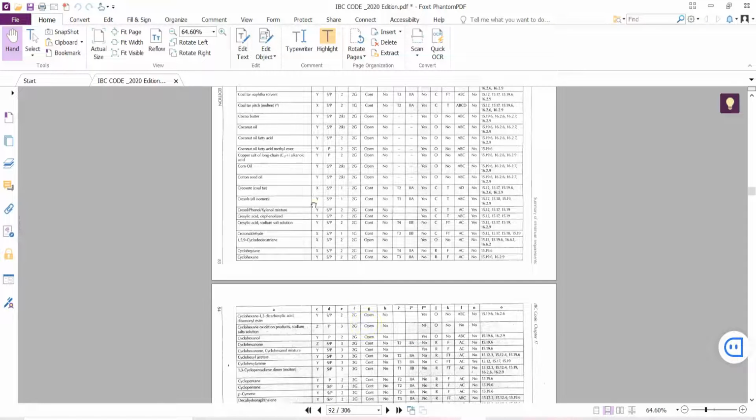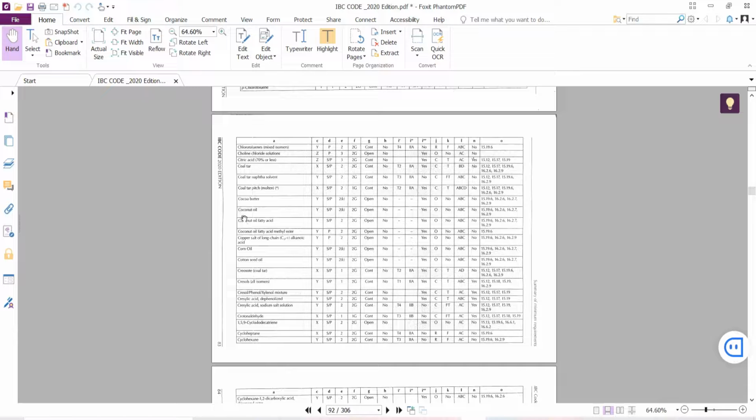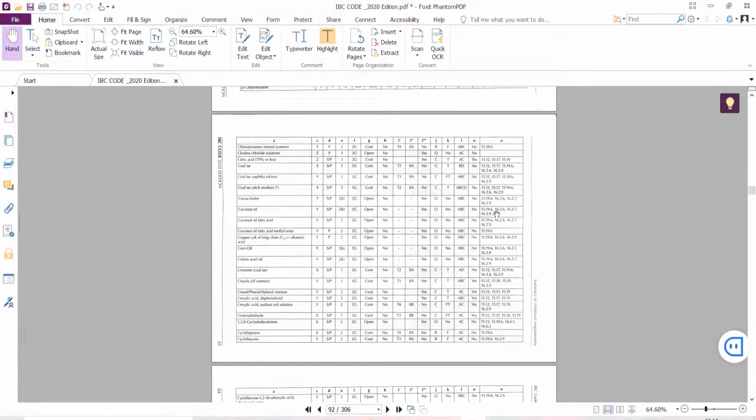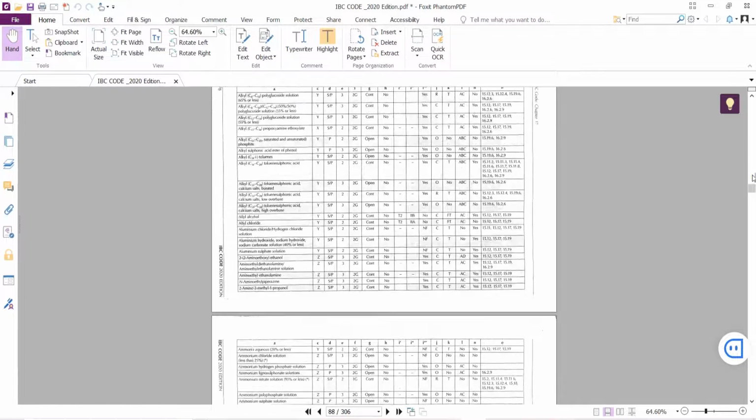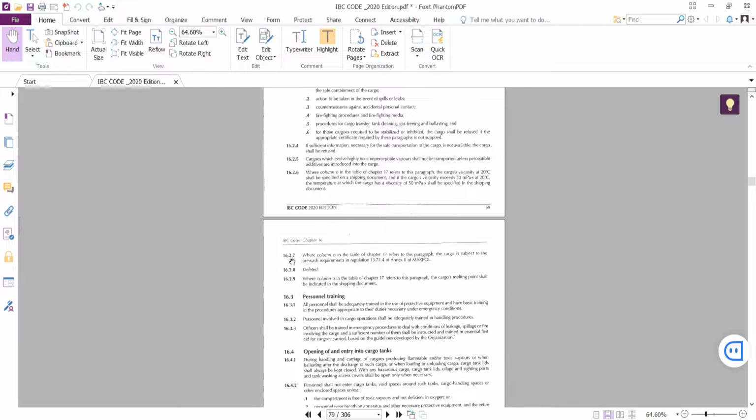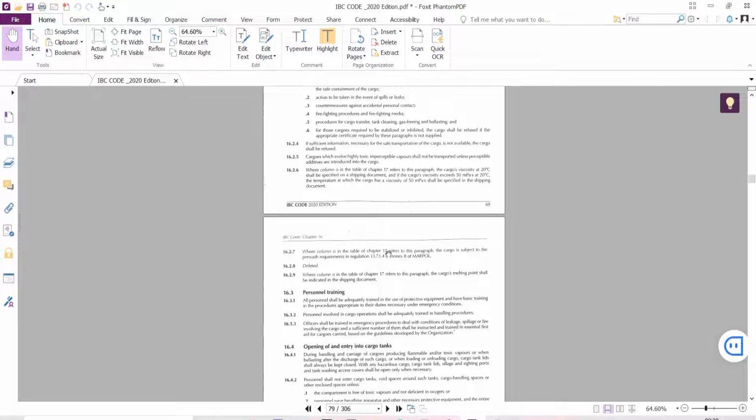Any vegetable oil, for example coconut oil, cocoa butter, 16.2.7, 16.2.7. So as you can clearly see, all vegetable oils and waxes are termed as persistent floater. And what is this 16.2.7? If you go to chapter 16, at 16.2.7 you can read that if column O in chapter 17 refers to this section, then those cargoes are subject to pre-wash requirements as per Annex 2.